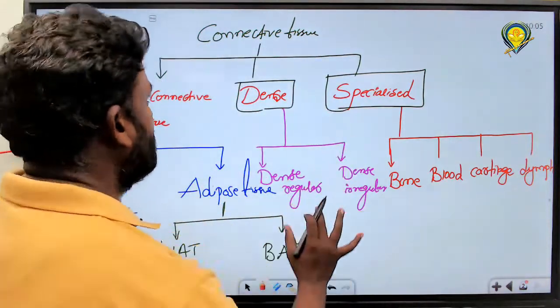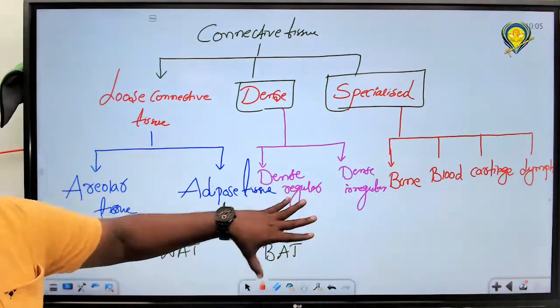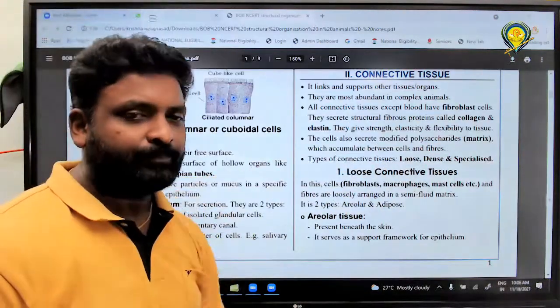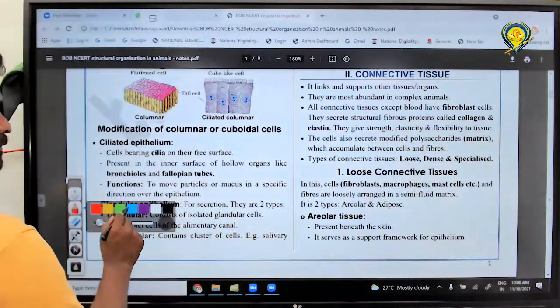That's it. This is the general flow chart of connective tissue as per NCERT itself. Okay then, now we have to move to the topic. The first one is what? Please study it, all of you. Loose connective tissue we have discussed now.